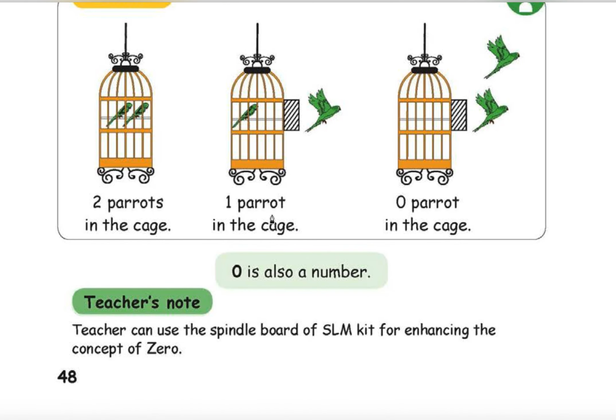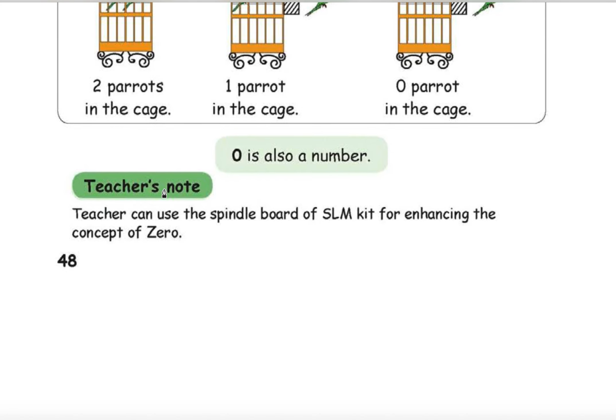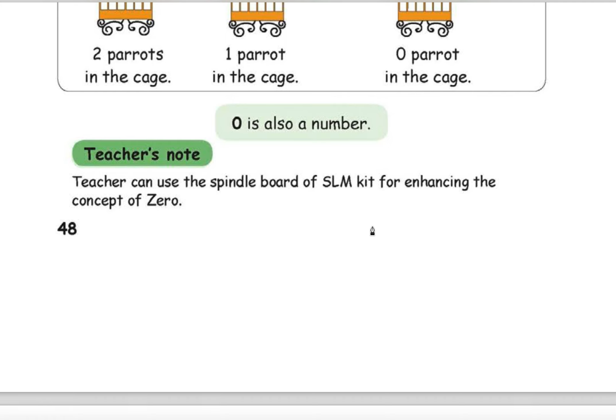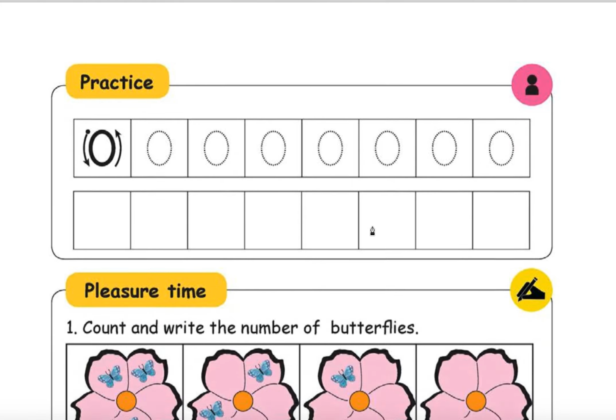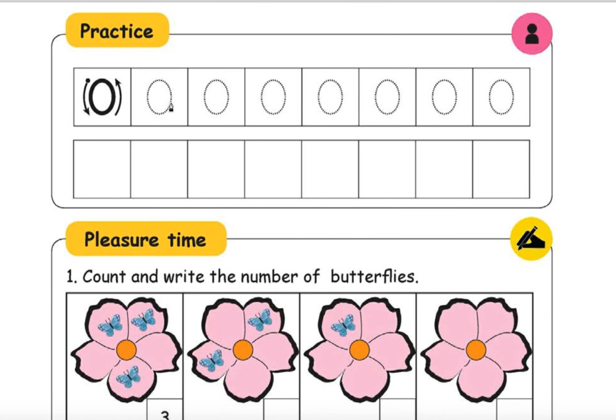2 parrots in the cage, 1 parrot in the cage, 0 parrot in the cage. If 2 parrots leave the cage, how many parrots are there? That is 0. Teacher can use the spindle board of SLM kit for enhancing the concept of 0. Good. Start practicing this 0.